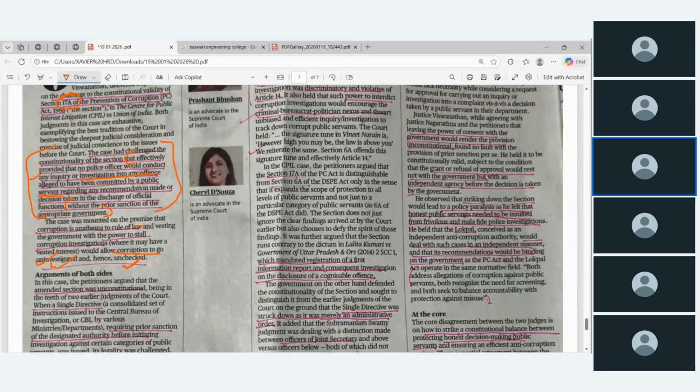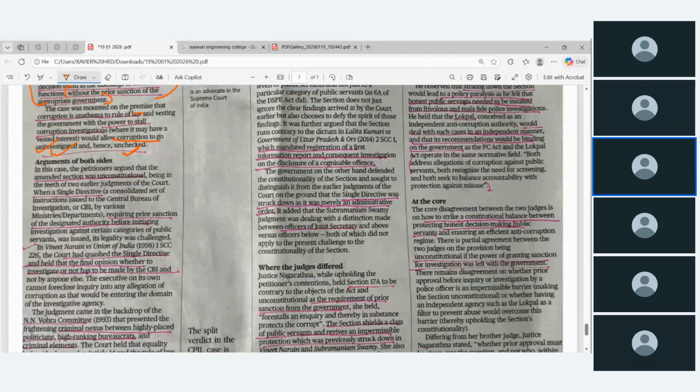Okay, this is what the section says. Either they are arguing from the government side and from the petitioner side. So the petitioner argued that the amended section was unconstitutional, being in the teeth of the earlier judgment of the court, when a single directive, in here for example we can say CBI director, requiring prior sanction of the designated authority before initiating investigation against certain categories of public servants was issued, its legality was challenged. This is what he is raising.